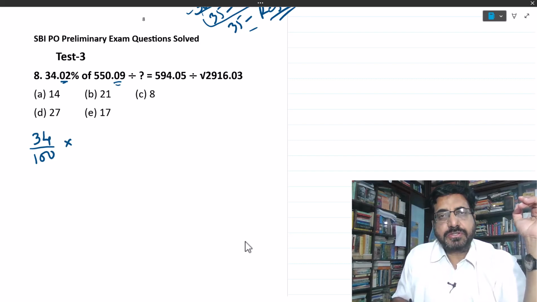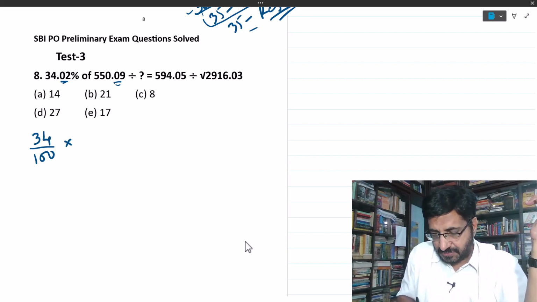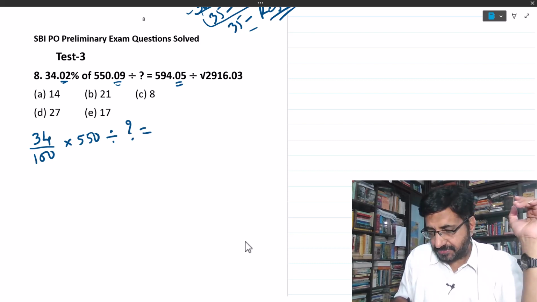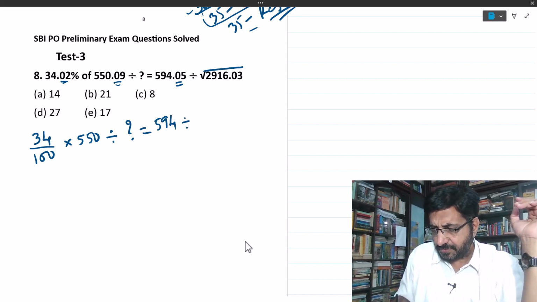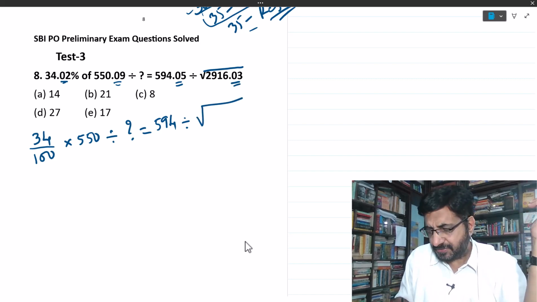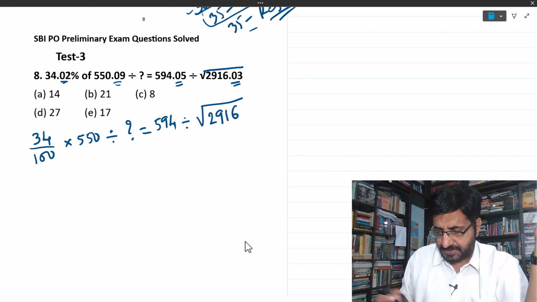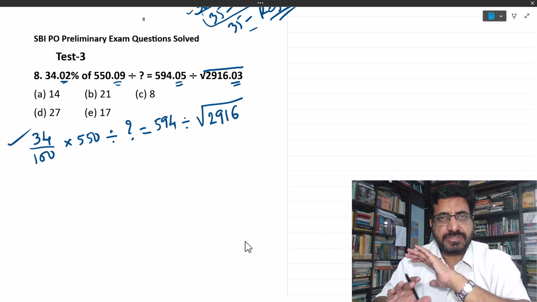Again 0.09 is negligible, so take only 550. Again divided by question mark, this is equal, again 0.05 is negligible, so retain only 594, divided by square root of, see 0.03 is negligible, so you can take only 2916. So this is approximation. First step is done.